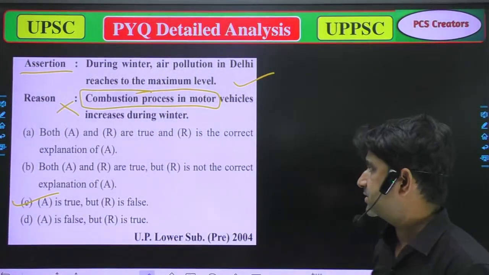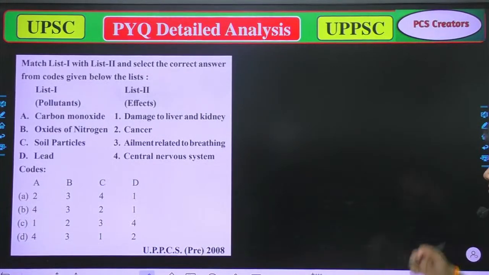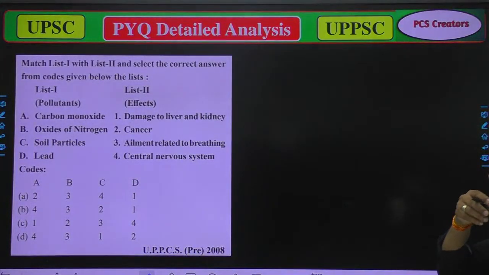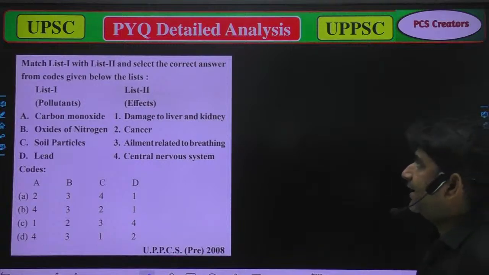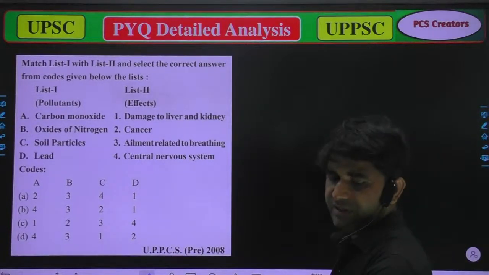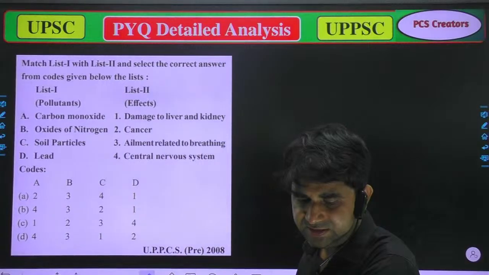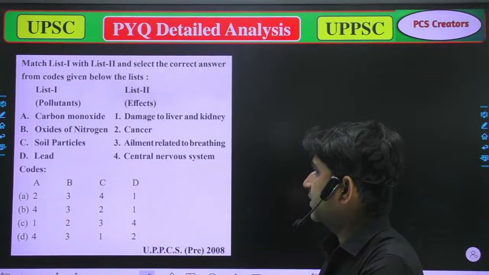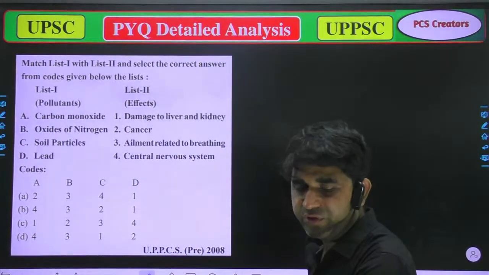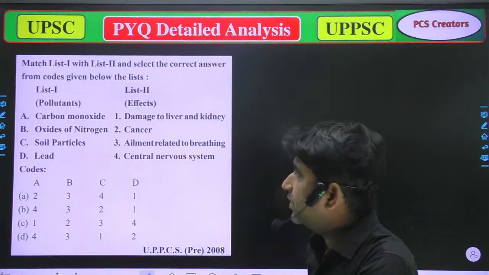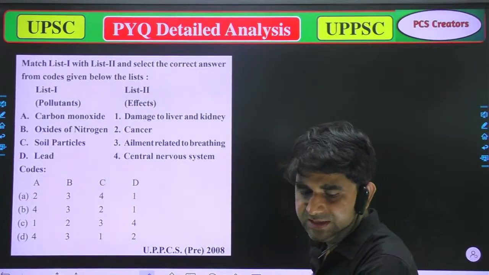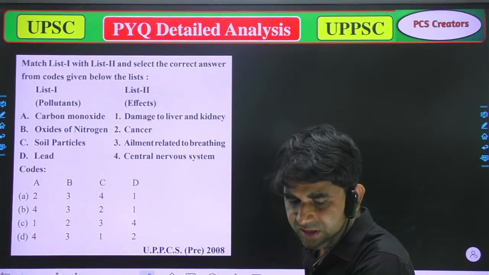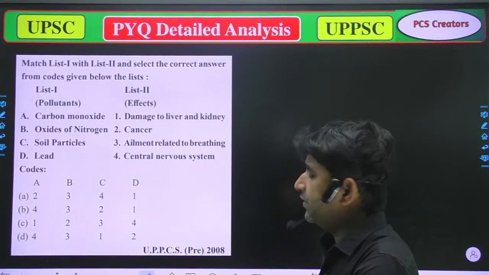Our next question is: match list 1 and list 2 and select the correct answer from the codes given below. In list 1 we have pollutants, and in list 2 we have effects.